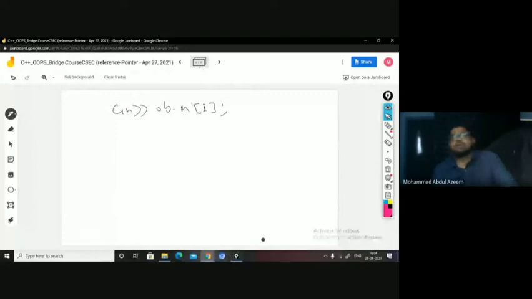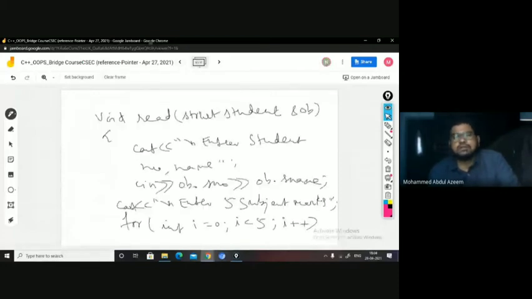And then you want to calculate total and average, right? You can do that in the display function also, right? So this is your reading function, right? So in the read function you're taking object reference as an argument and reading the number and name here, ob.s number, ob.s name, and then you are reading the 5 subject marks. Okay, got it?